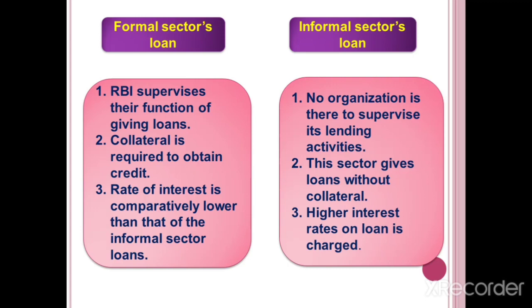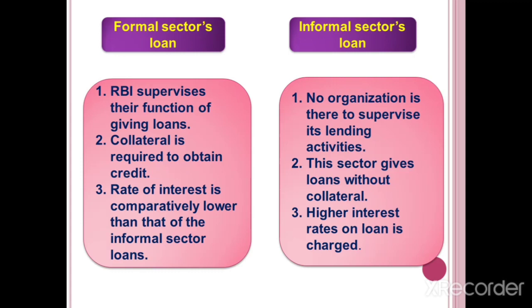These are the differences between formal sector loans and informal sector loans. The formal sector is supervised by RBI. But in the informal sector, there is no organization for supervising lending activities. In the formal sector, collateral is required to obtain credit.